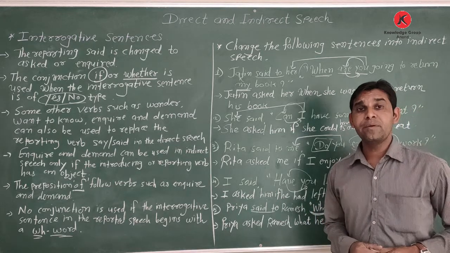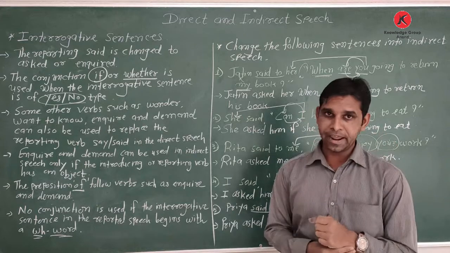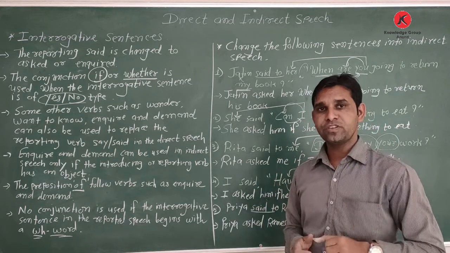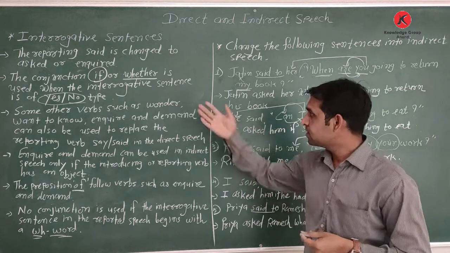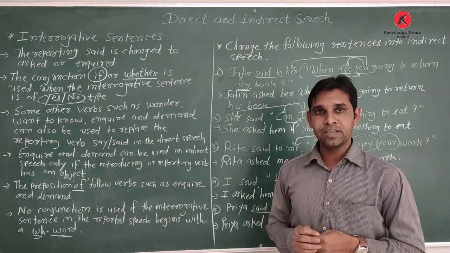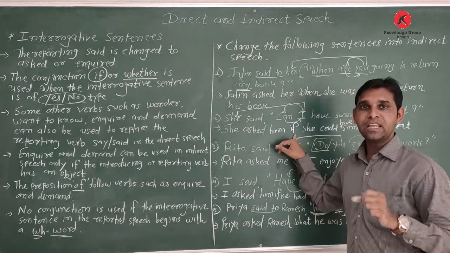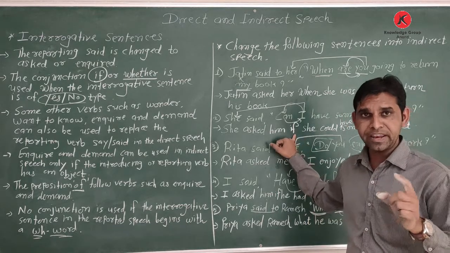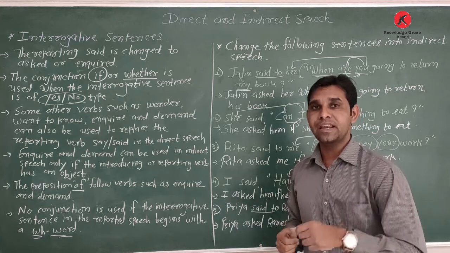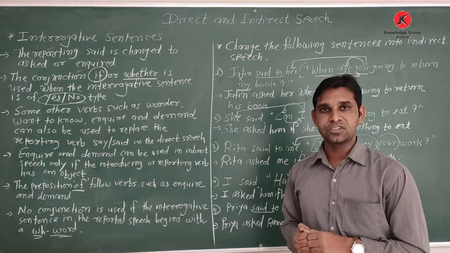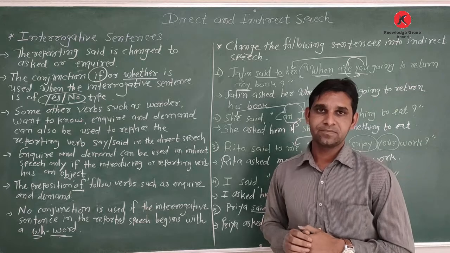So this is how we frame the interrogative sentences from direct into indirect. If the yes no question is given, we write the reporting verb ask or some other words already given, and if and whether are used as conjunctions in yes no questions. But remember, in WH questions, the WH word itself we use as conjunction. I hope you understand about the interrogative sentences. Thank you.